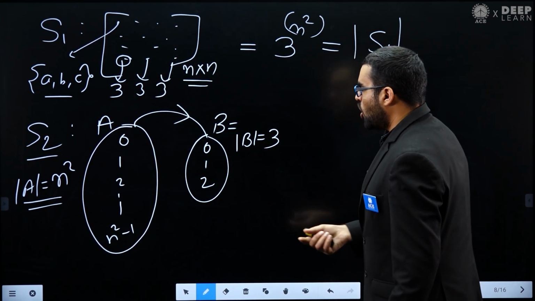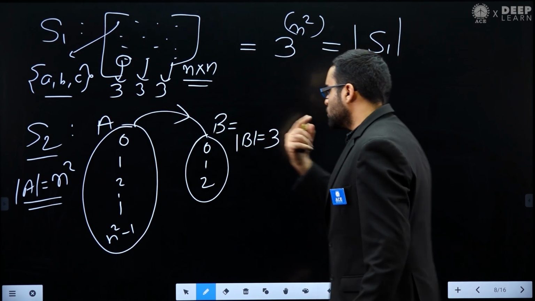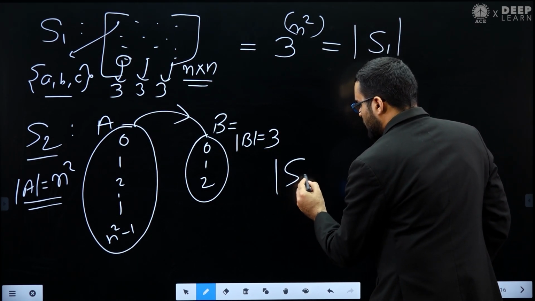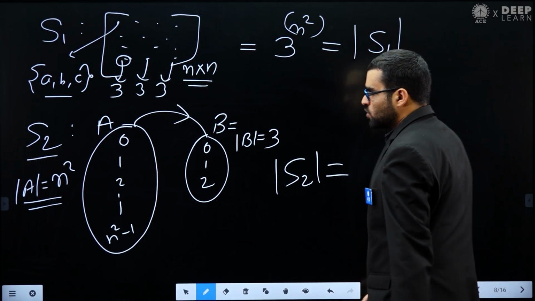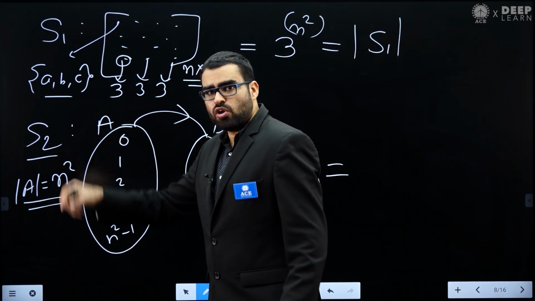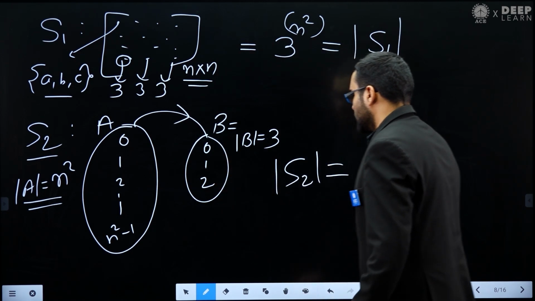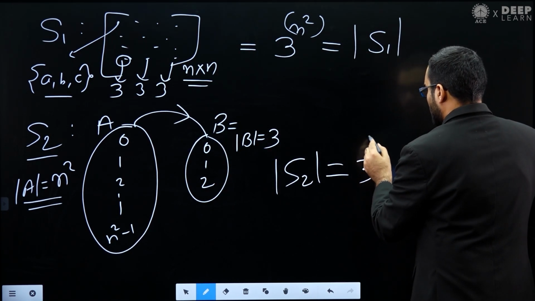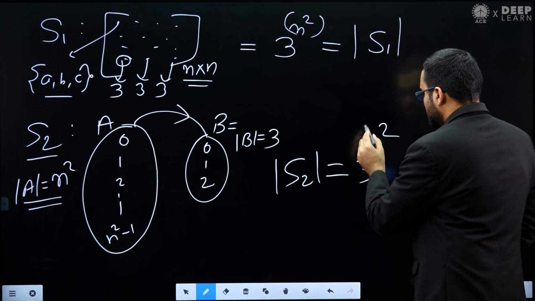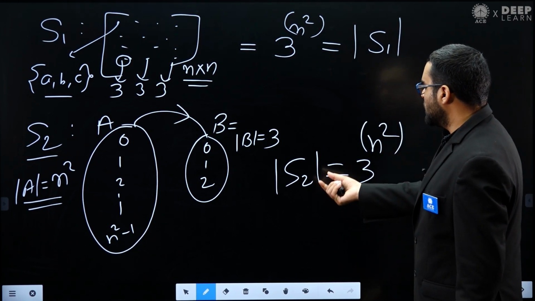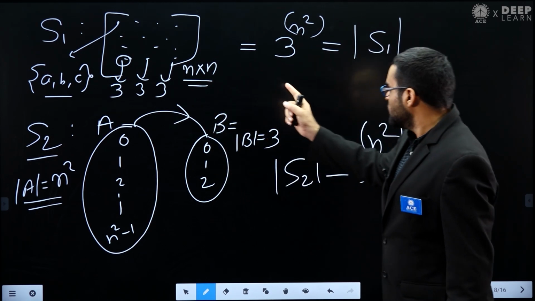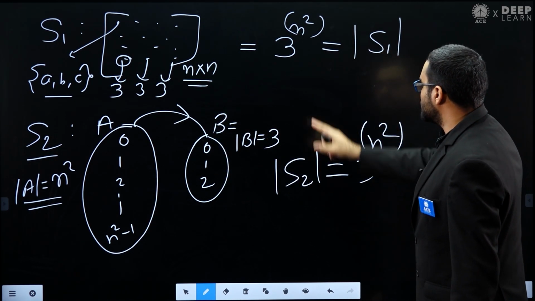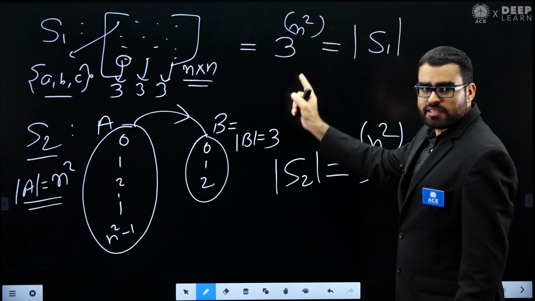Now you have set A and set B. How many functions can I create from set A to set B? So the cardinality of S2, which is the set of all functions from set A to set B, will be 3 power n square. Now you can see we have set S1 and set S2, and both have the same cardinality.